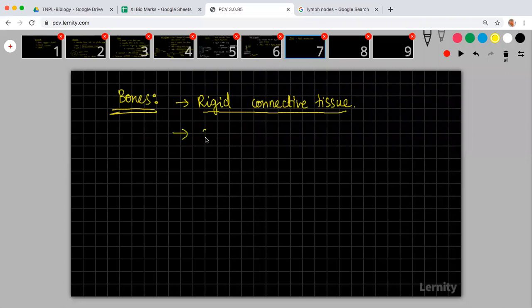It is made of a solid matrix and bone cells. It is rigid, so it is not flexible.